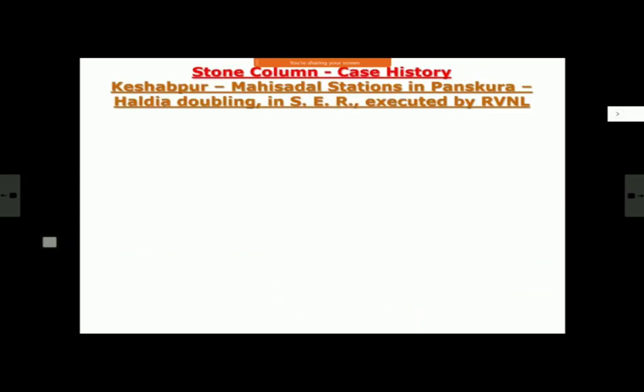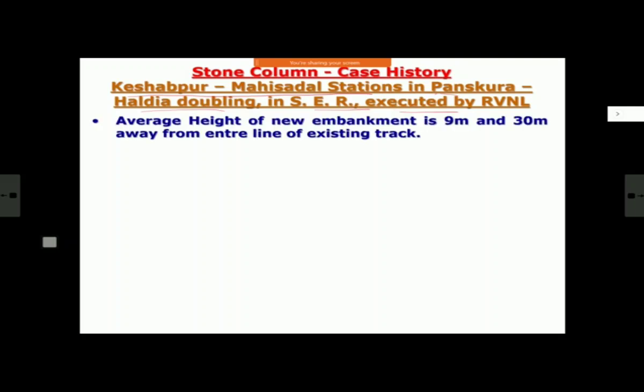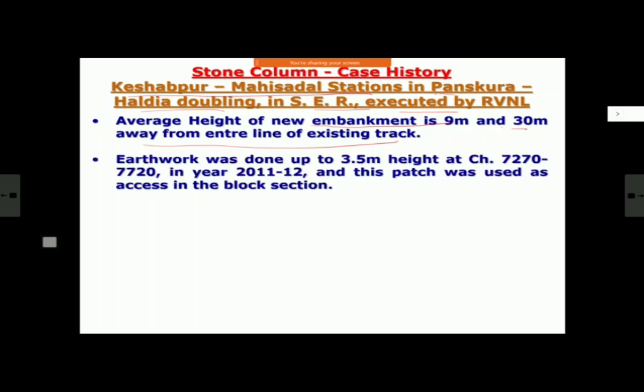Now this is a case history, again of stone column in Indian Railway. This was between stations Kesapur and Maisadal in Panskura Haldia doubling in Southeastern Railway. As I told you, it was executed by RVNL, and the history was something like this. The new bank for doubling, its height was about 9 meters, and it was quite away from the existing line, 30 meter apart, because there was an old station and an RUB. In the year 2011-12, up to 3 meter height of this bank was constructed at chainage 7270 to 7720.